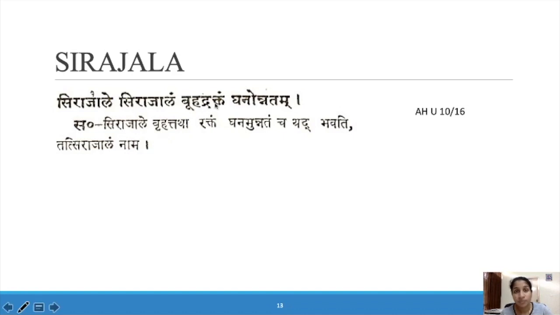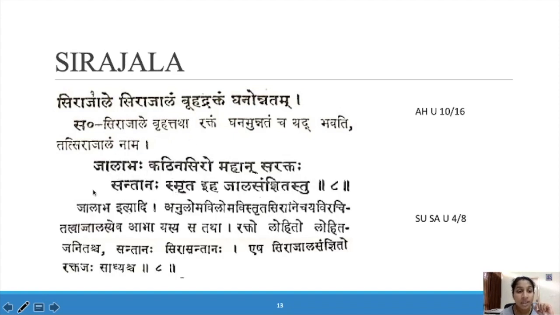Unnatam, prominent. So in Shukla Bhaga you can see sirajalam, a network of blood vessels which is hard, thick, filled with blood, and projected up. Very prominent blood vessels can be seen in Shukla Bhaga, like a network of blood vessels. That is Sirajala.